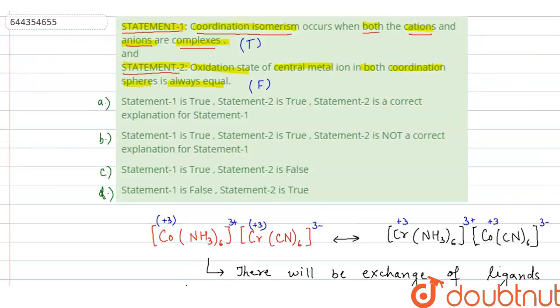So from here we can say that the second statement is false. So from these observations, the correct option will be option C. Statement 1 is true, statement 2 is false. So this will be the correct option. So option C is the answer.